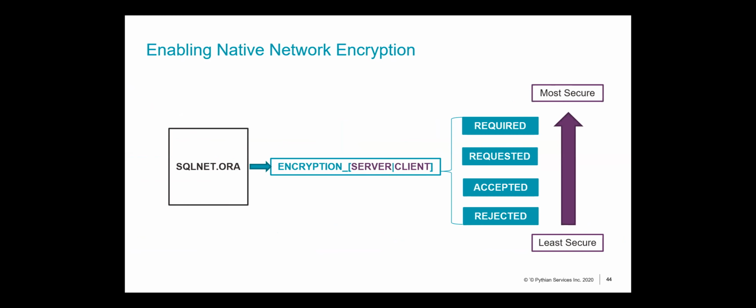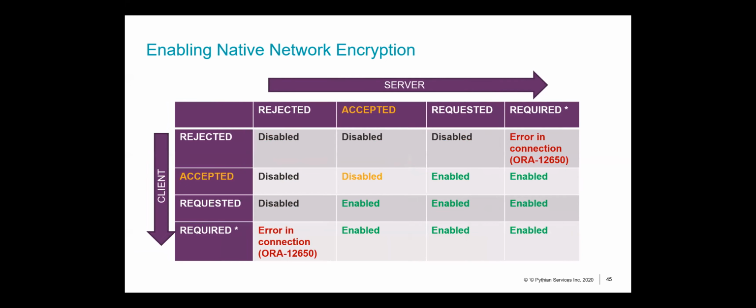Okay. Now, how do these work? These work like this. You've got these parameters on your client side as well as your server side. So let's take a look at required first. If your server says that encryption is required, and your client is able to provide encryption, which means it's required, this is a combination where the client will allow encrypted communication, right?